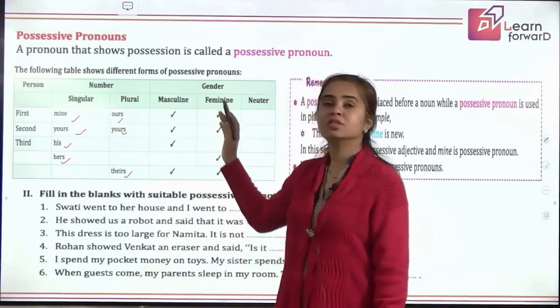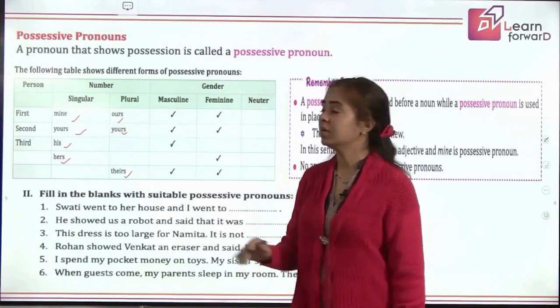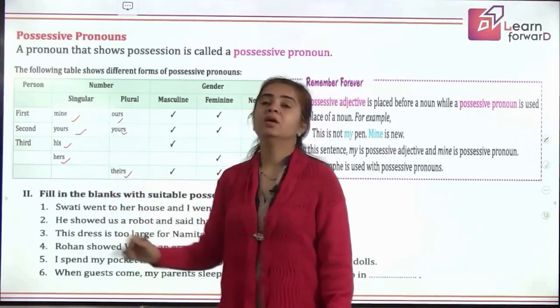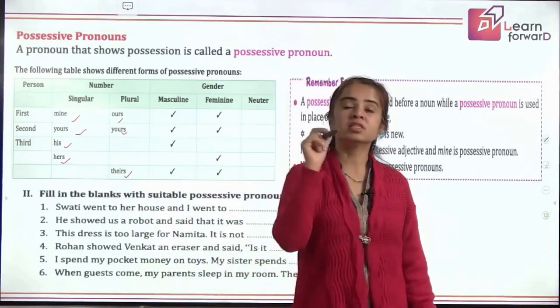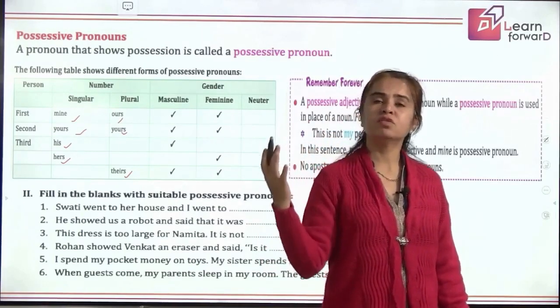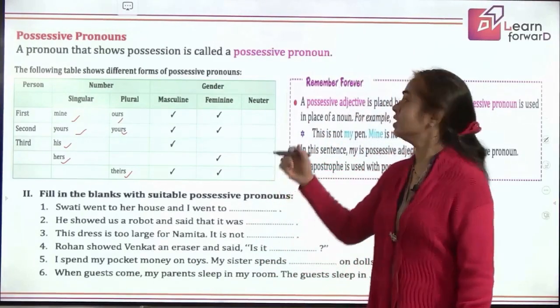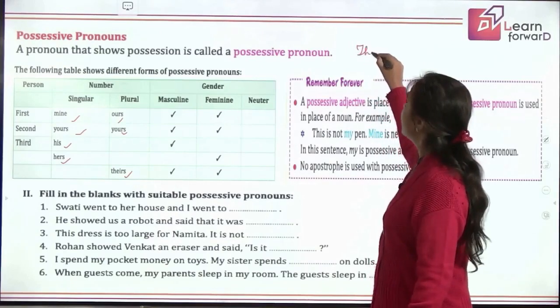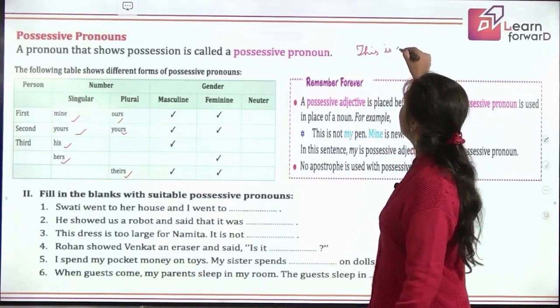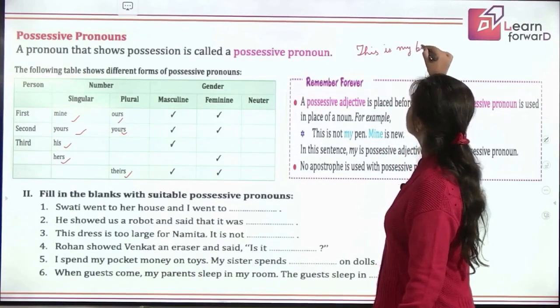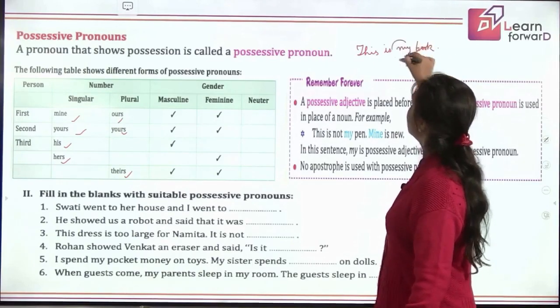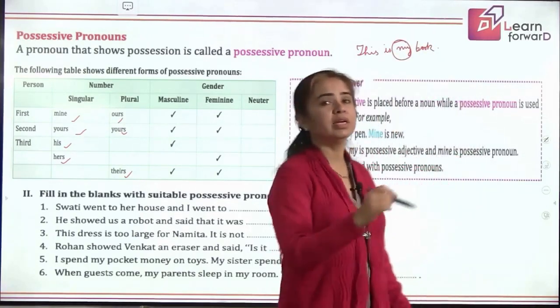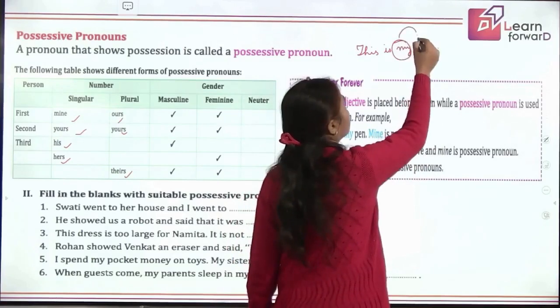Mine becomes my. Now, how do you make out the difference? His remains the same. What you have to remember is the possessive adjectives are always followed by a noun. If I say this is my book, whose book am I talking about? This is my book. So, what is the word showing possession? My. Very good.